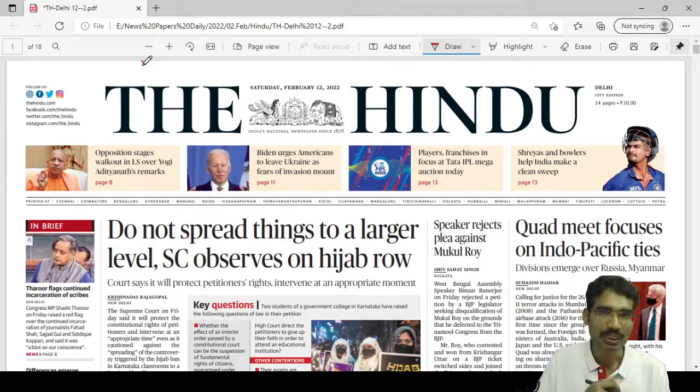Some students spend 6 to 7 hours on the newspaper itself. Some students completely skip newspaper reading altogether. Both are harmful for exam preparation. If you spend 6 to 7 hours on the newspaper, it affects the preparation of other subjects. If you skip the newspaper completely, it will affect current affairs preparation. So we need an approach which is sustainable and also gives results in the examination.